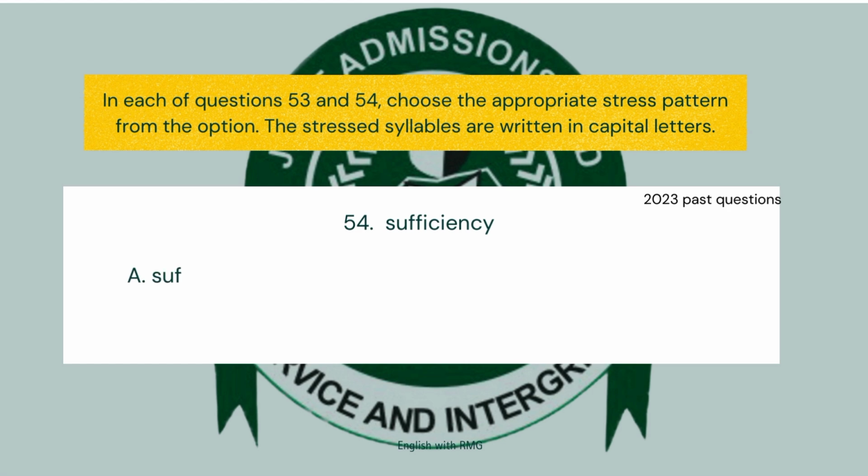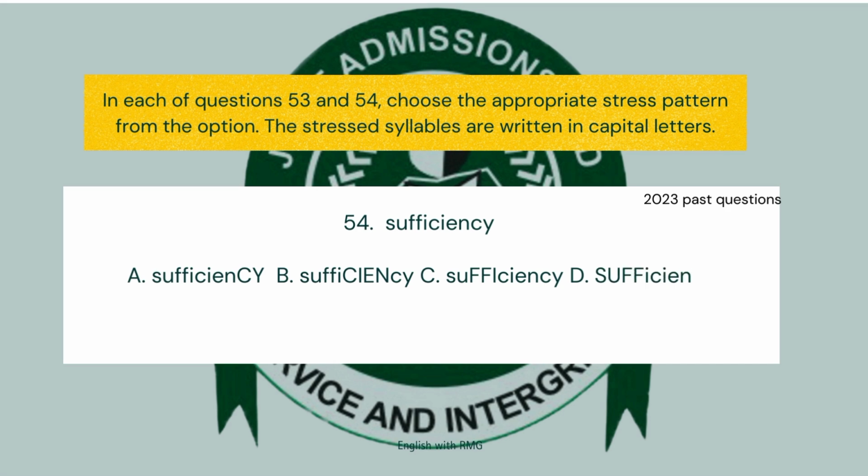So now to another question, sufficiency, which ends with cy, part of the rules that we just learned. So that means it's going to be stressed on the third syllable from the last again. So we have sufficiency, which is option C. Option C is where we have the fi syllable stressed. So our correct answer is C, sufficiency.